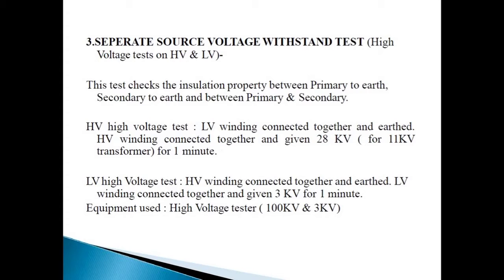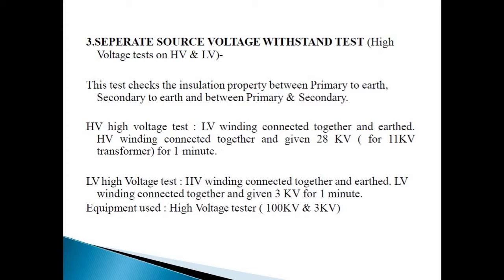Now, thirdly, separate source voltage withstand test, the high voltage test on HV and LV. These tests check the insulation property between primary to earth or secondary to earth and between primary and secondary. We measure all these types of terminals.